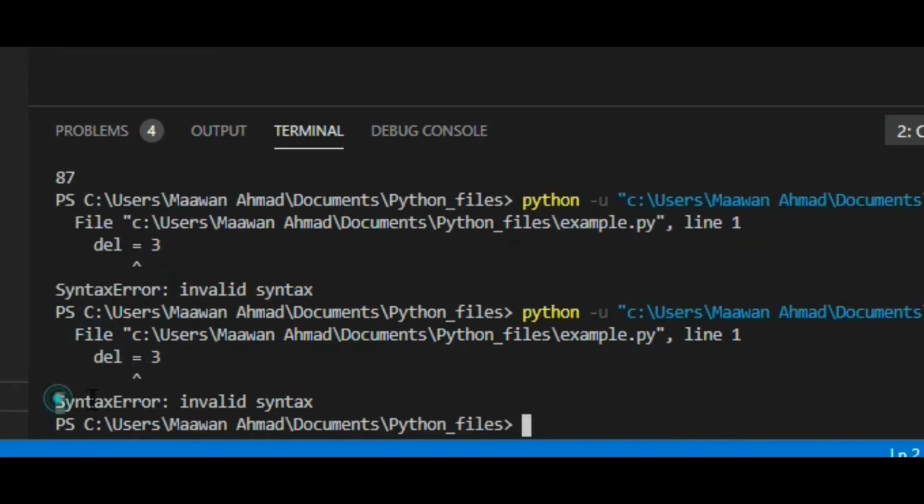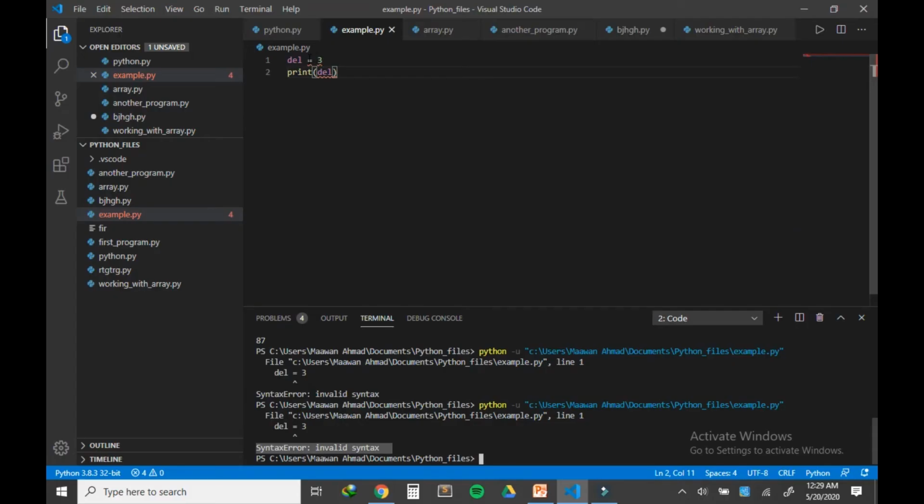Here it is. Now let's use it with another keyword. The other keyword may be if. Here now I'm using if. Now let's save it and run the program again. Now also it gives us an invalid syntax error.